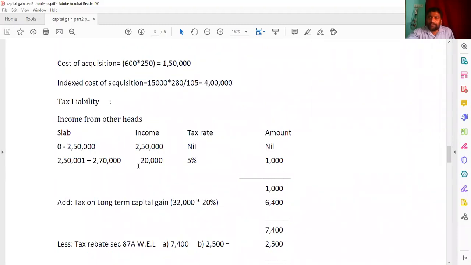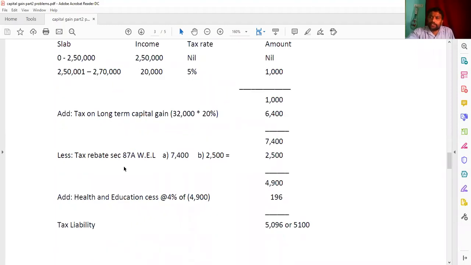And this is 2,70,000, so below 3,50,000. That's why we have to give the rebate. So tax rebate according to section 87A, whichever is less.